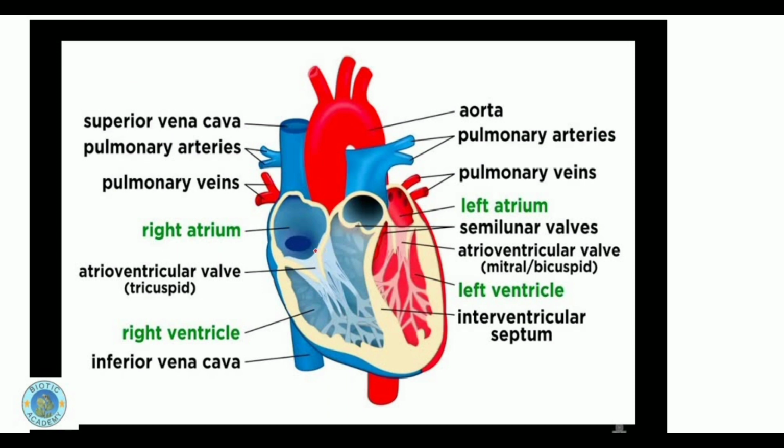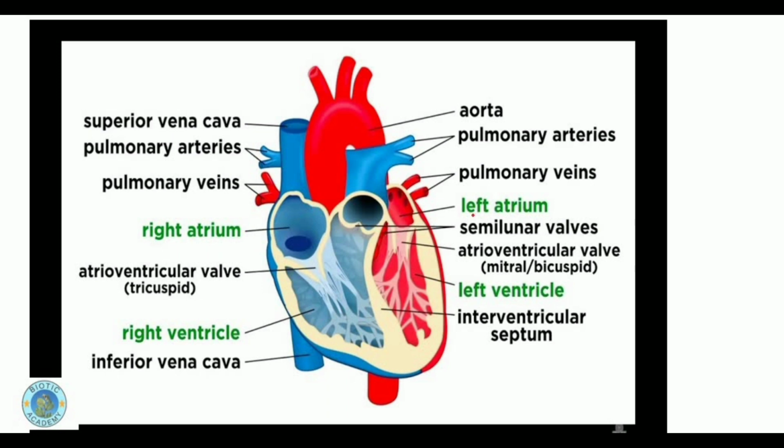Now in this right atrium the blood will fill in, and at the same time, as we know that the heart is composed of 4 chambers: right atrium, left atrium, right ventricle and left ventricle. When deoxygenated blood is filling in from the vena cava into the right atrium of the heart, at the same time the left atrium is also getting filled with the oxygenated blood which has come from the lungs after oxygenation. So on both sides of the heart, the blood is getting in, filling their chambers. The right chamber here on the right side, and the left chamber here on the left side.